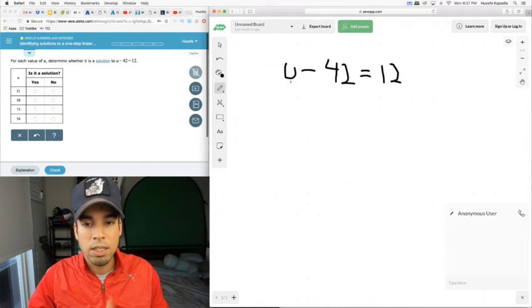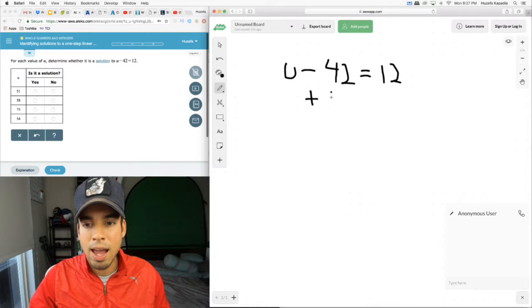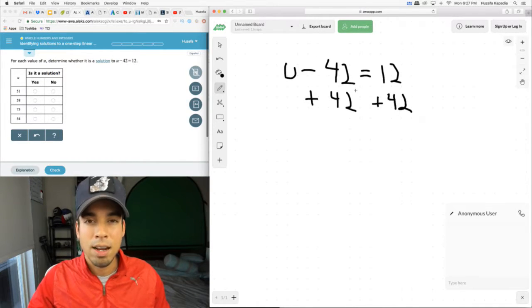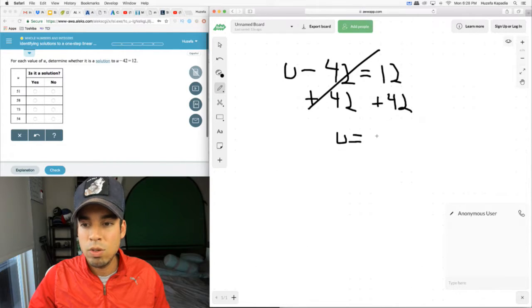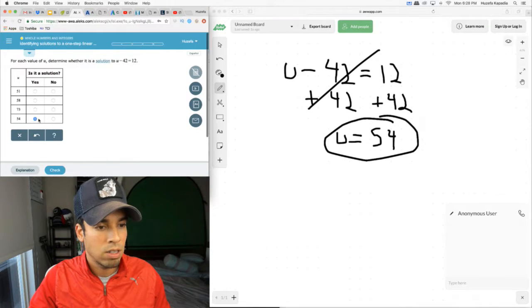Anytime we're trying to isolate a variable, we look at the relationship between the variable and the value on the same side. 42 is being subtracted from u, therefore we add 42 to both sides. This is a negative 42 because of that minus sign, so the only way to do the opposite and get it to 0 is to add a positive 42. These cancel out, and now we have u equals 54. There's only one answer, so only one of these can be correct, and that's here. The rest all have to be no.